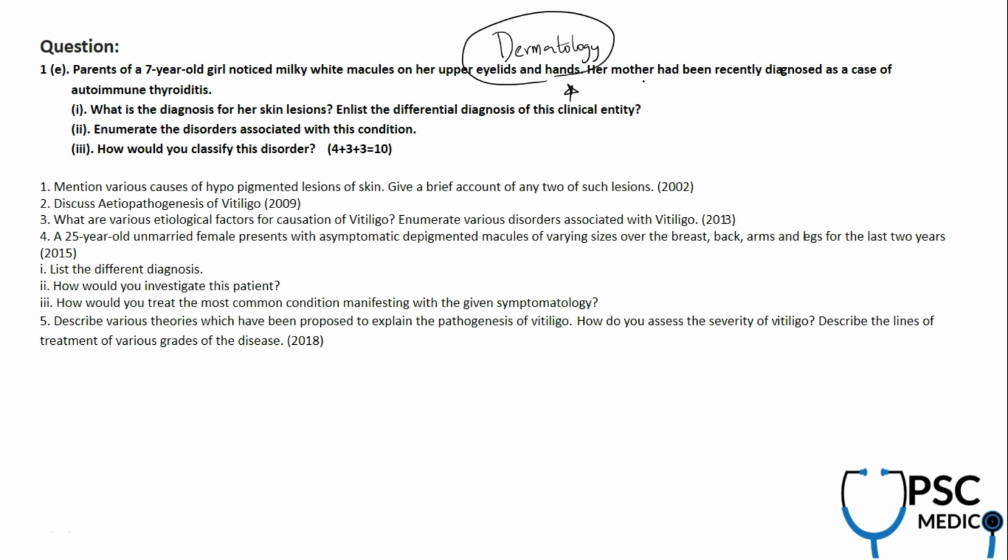But again, I personally feel these questions from derma are a bit tricky. I'd say they're asked not at MBBS level, but like post-MBBS or MD or MS level. I don't know why they do that. Maybe the UPSC board contains a serious examiner who is a dermatologist and has a passion for derma. The rest of the subjects are at the MBBS theory exam level, but in derma they're going into more depth, and more weightage is being given to dermatology. I don't know the specific reason, but derma is considered a major subject, equal to general medicine and pediatrics.